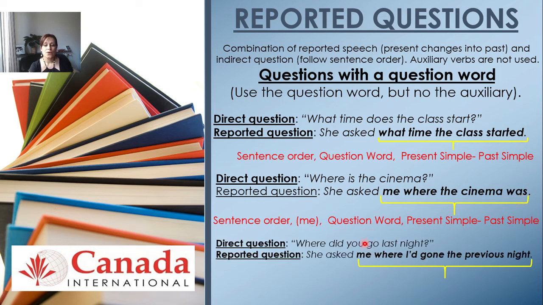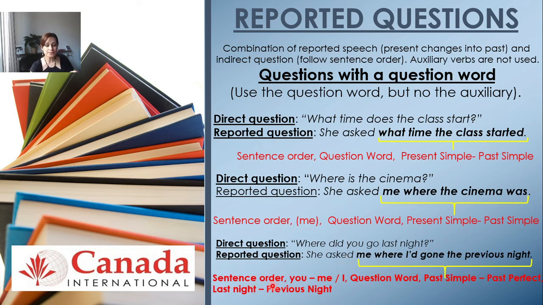Last question. Where did you go last night? That's a direct question. Somebody asked me, where did you go last night? And when I report this, I'm gonna say, she asked me where I had gone the previous night. So here we have several other changes. Remember, we have the sentence order. The you is going to change into me and I. We have the question word, and then the past simple is going to change into the past perfect. And last night is going to change into the previous night.